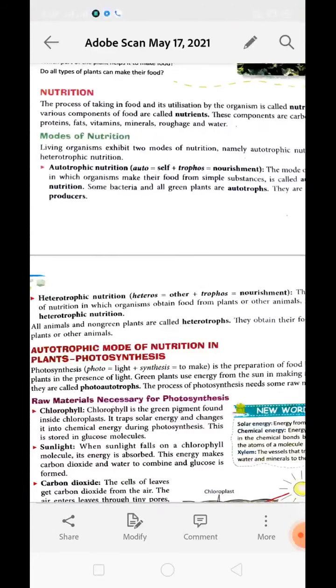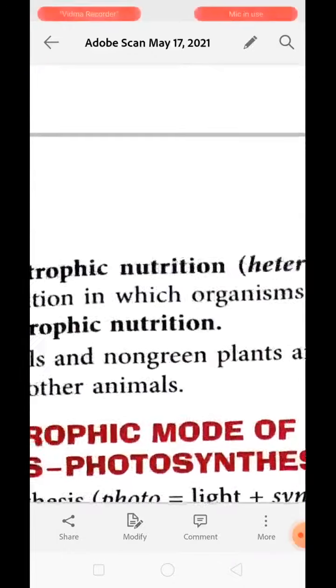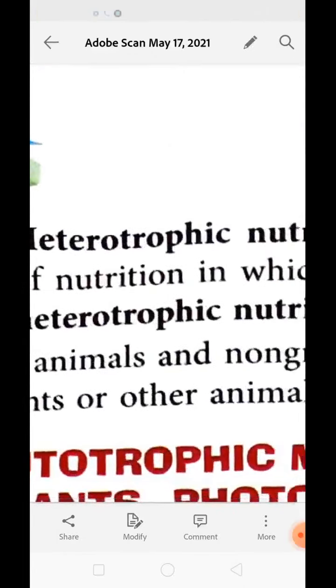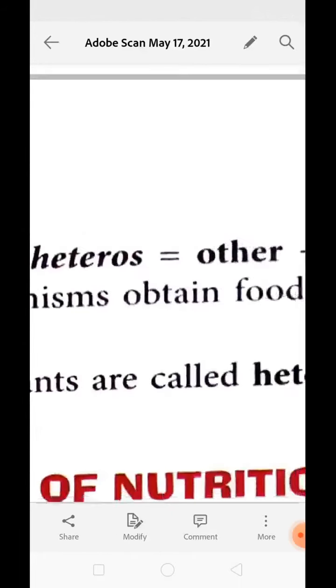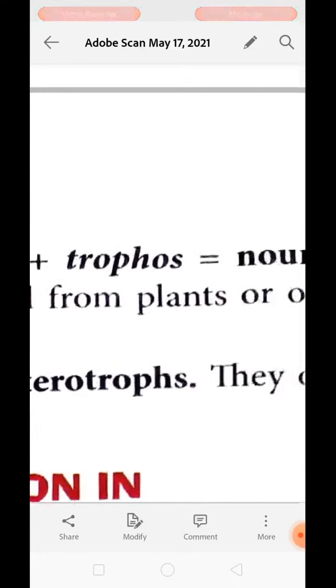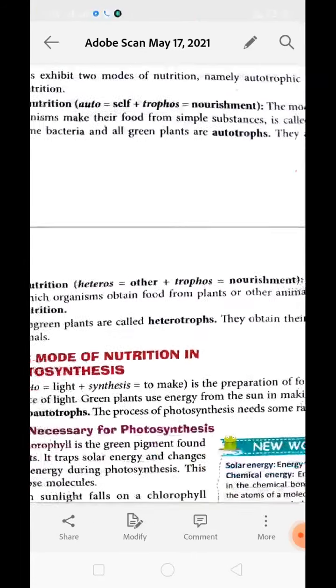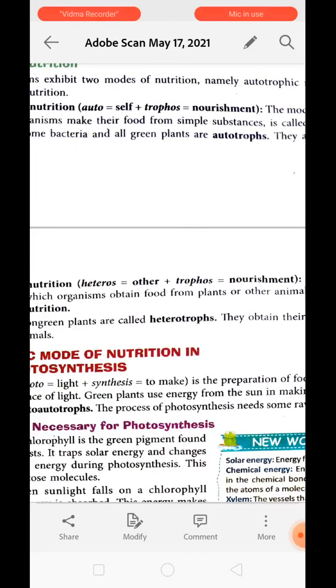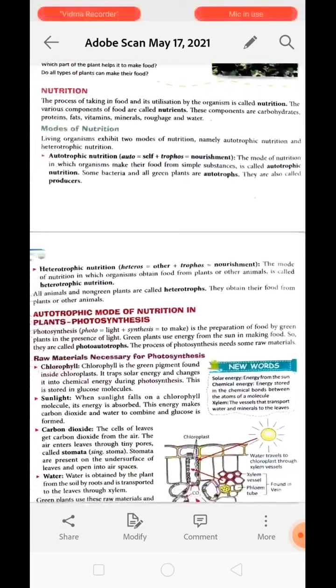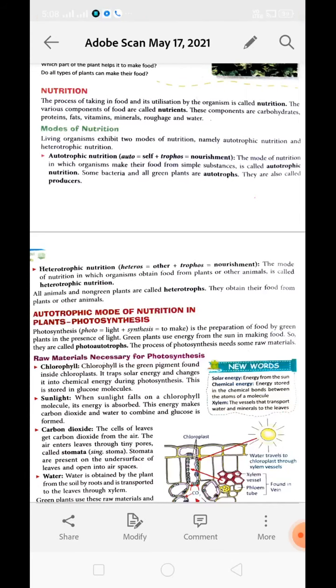Understood? Now, the heterotrophic mode of nutrition. Now break the term heterotrophic as well: hetero plus trophic. Hetero means other, whereas troph means nutrition or nourishment. It means a type of nutrition in which the organism depends upon other organisms for food. The mode of nutrition in which the organism takes its food from other plants or animals is called the heterotrophic mode of nutrition, and those animals which take food from other animals or plant matter are called heterotrophs.